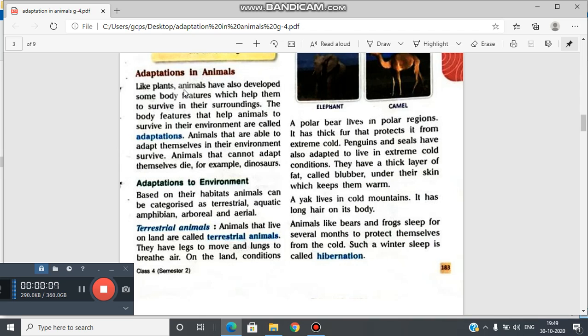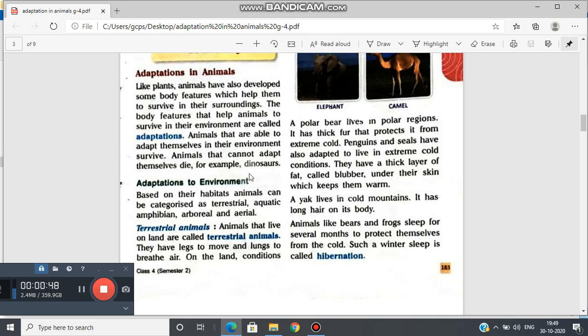Learners, in the previous session, we have read about the types of animals. Today, we will read about adaptation in animals. Like plants, animals have also developed some body features which help them to survive in their surroundings. The body features that help animals to survive in their environment are called adaptation. Animals that are able to adapt themselves in their environment survive. Animals that cannot adapt themselves die.